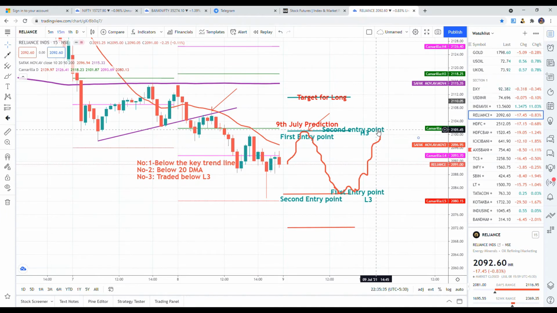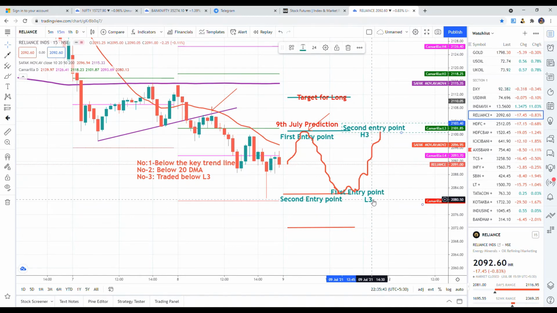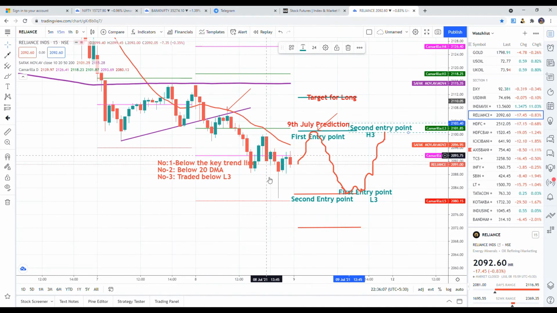You can catch Reliance either above the H3 or go short below the L3. But do not hold Reliance if the stock closes on a daily basis below 2081. So this is my first point: using this moving average, Camarilla and trend line factor, it will be helpful to predict the Reliance movement.